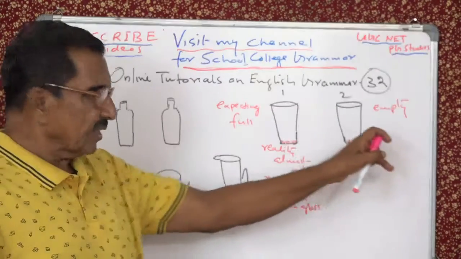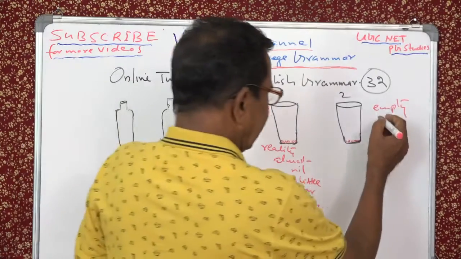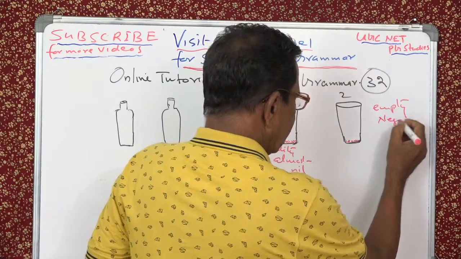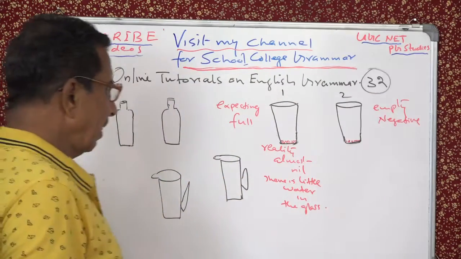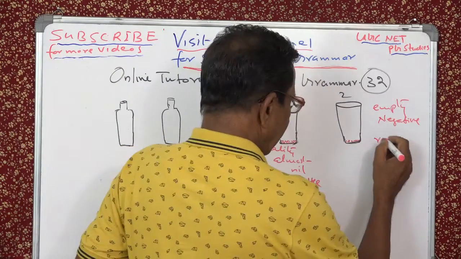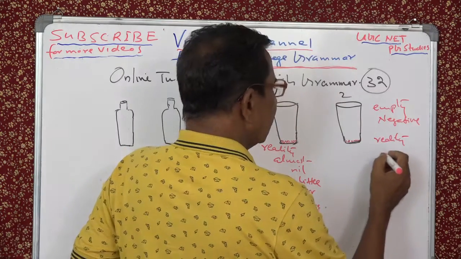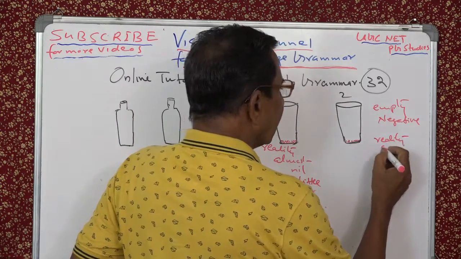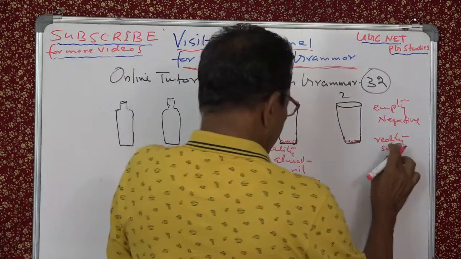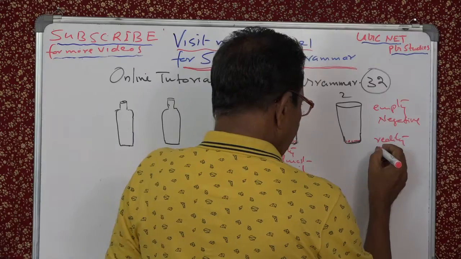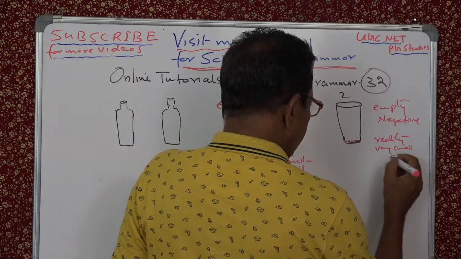See, my expectation here is negative, empty glass. That means negative. But reality, there is something, a very small quantity.